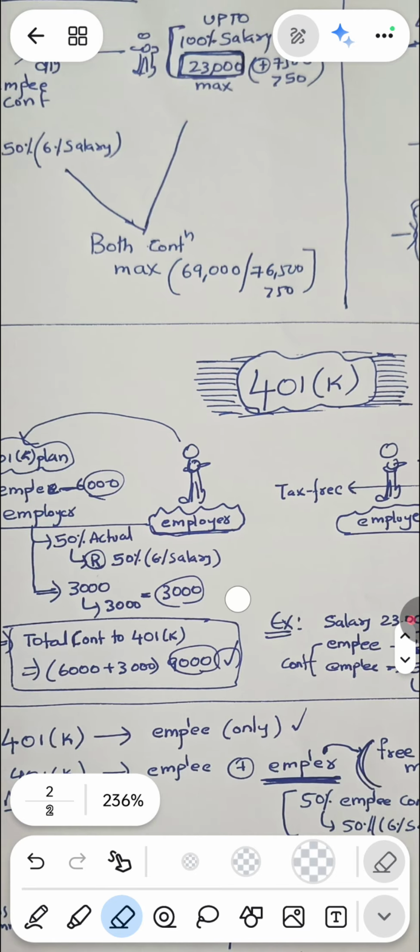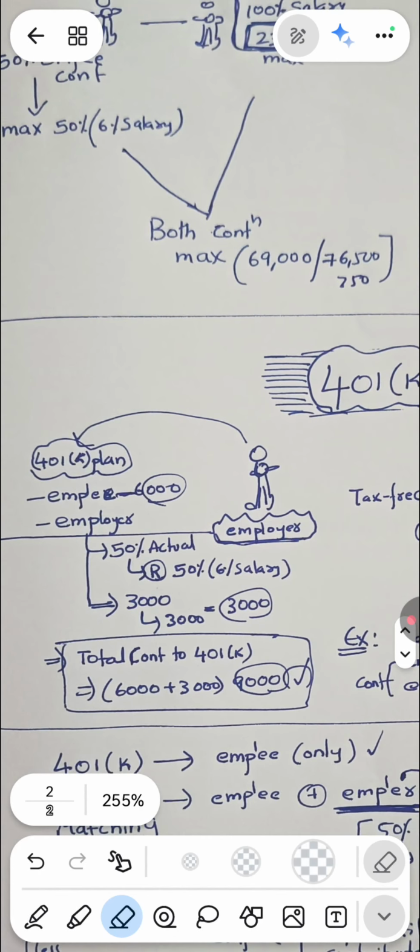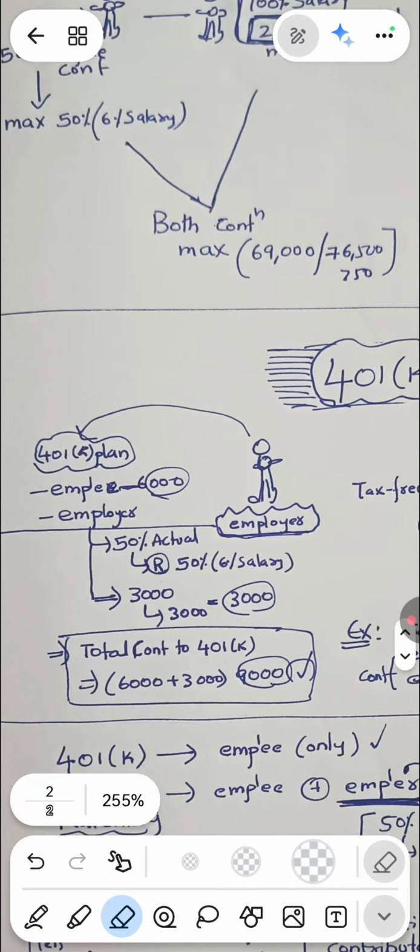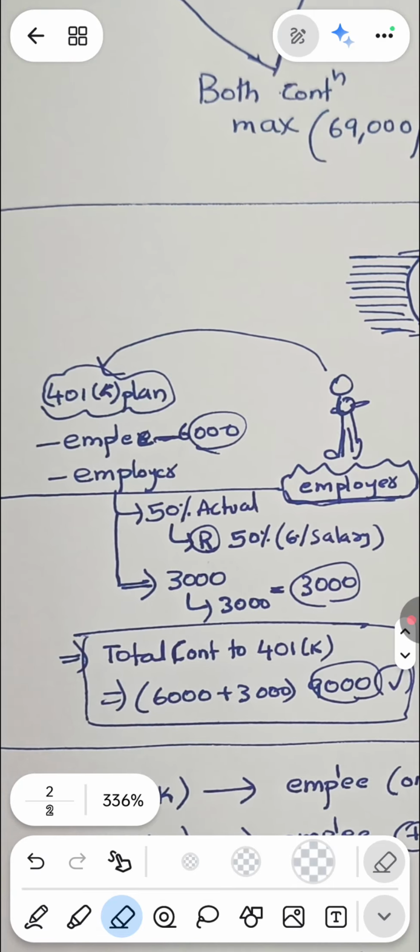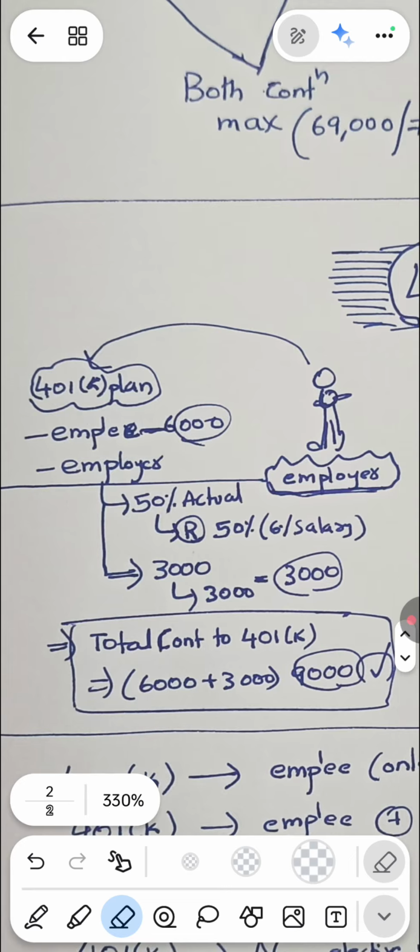Next we move on to the employer part. We just learned that the employee contributes some percentage of his salary, and the employer contributes some percentage as well. That percentage is restricted. The employer will contribute 50% of the employee's contribution, and that is again restricted to 50% of 6% of salary. So what does this mean? Let me take an example again.